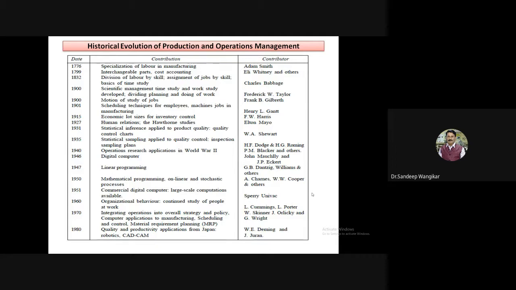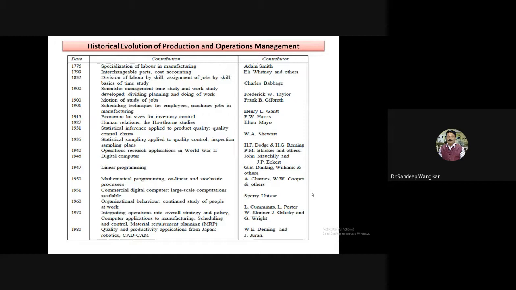Then 1950, mathematical programming on linear and stochastic processes by Charles Cooper and others. Mathematical programming in 1950 is the next step of linear programming. Then 1951, commercial digital computer.